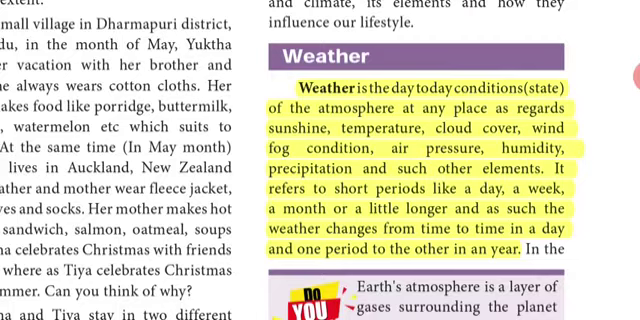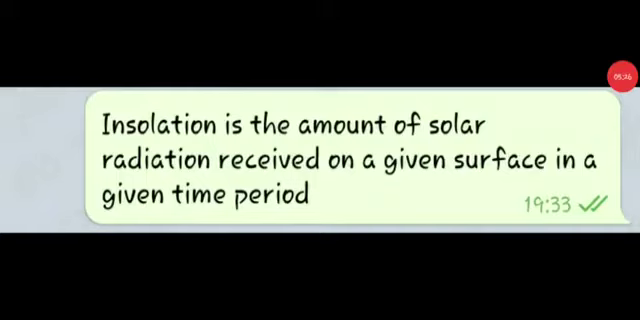It refers to short periods like a day, a week, a month, or a little longer, and as such the weather changes from time to time in a day and from one period to the other in a year. Coming to the second short answer, what is insolation? This is not in the book. I'll give you the answer.